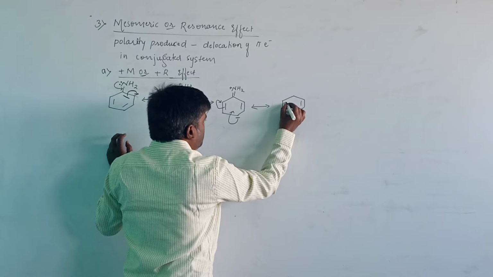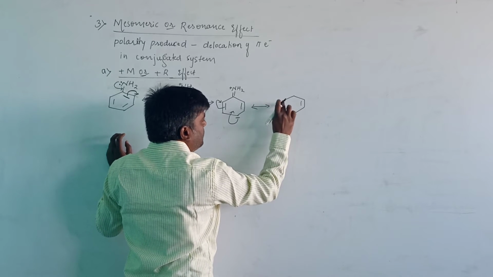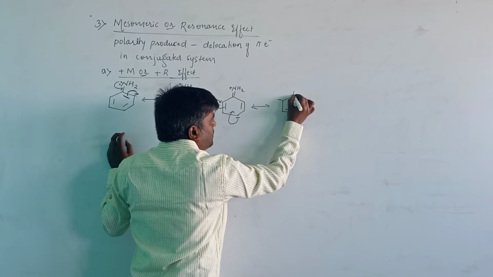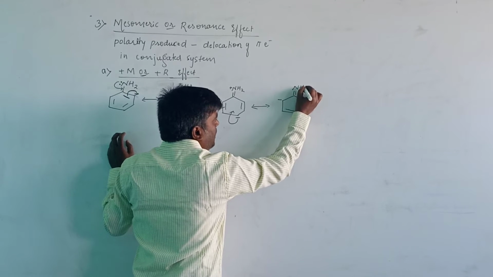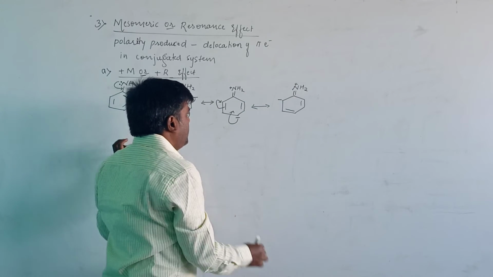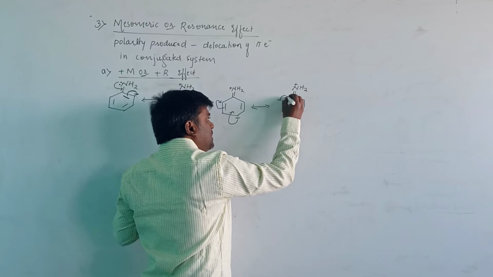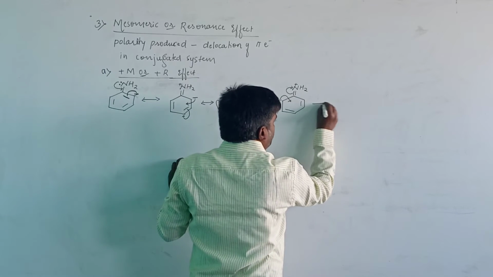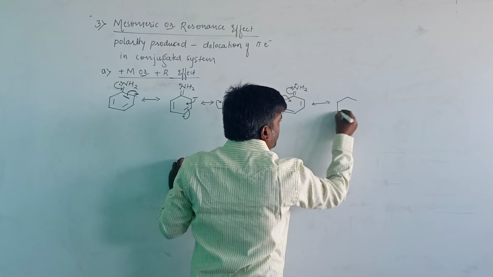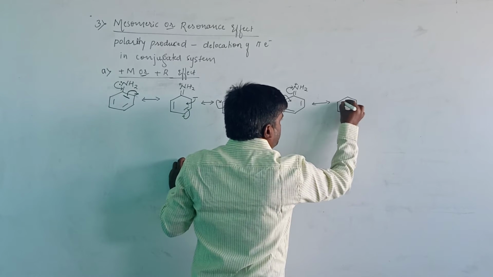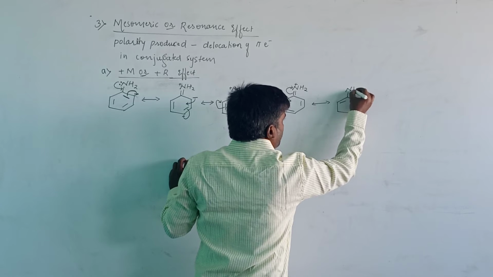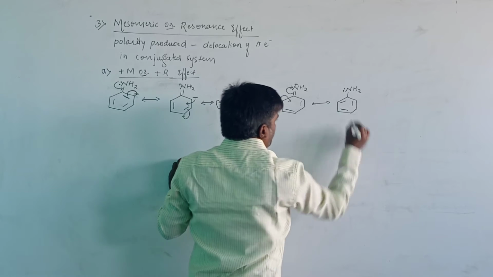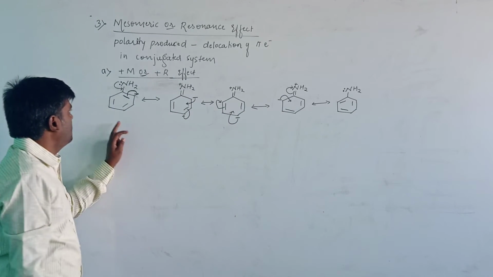So double bond here, one double bond will shift to the next carbon atom, then it will carry the negative charge, and here double bond, and it has a positive charge. Again these electrons will jump to the next carbon atom and this will shift to the next nitrogen. This double bond as usual, here single bond NH2, and it will get the lone pair here, then double bond. These are the resonance forms of aniline.